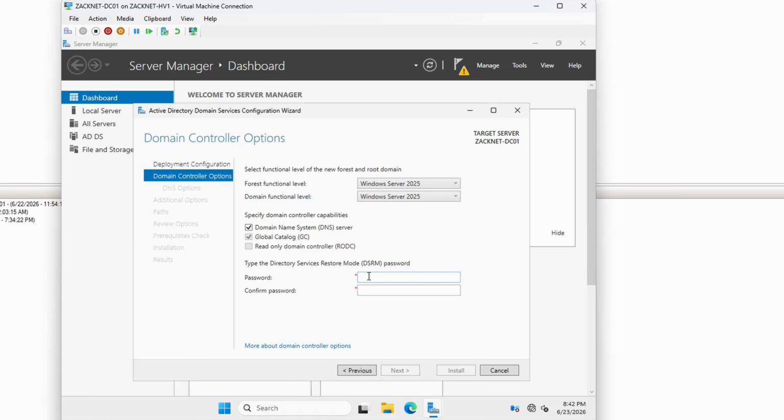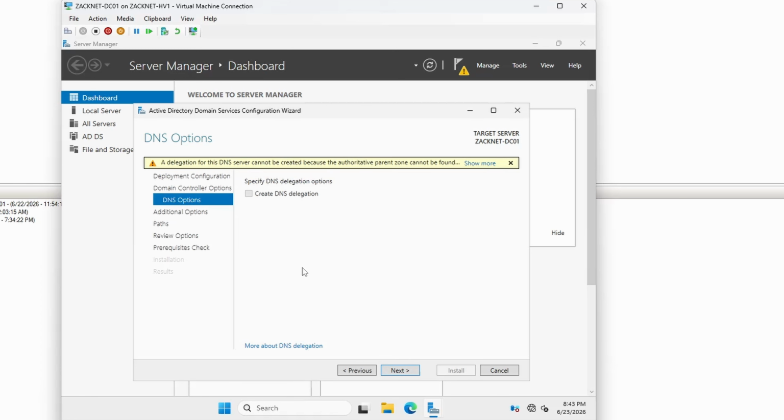And make sure you note down the DSRM password because that's a very valuable password to do some maintenance work on server-side settings. And the domain name system and global catalog, we want to keep it as checkmarked, and we're not really messing with the read-only domain controller. So let's type in our DSRM password. And hit Next.